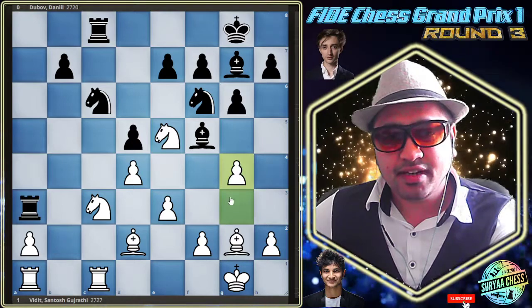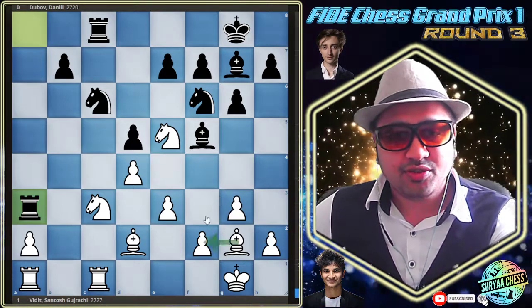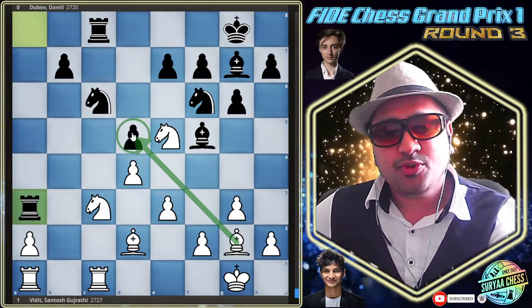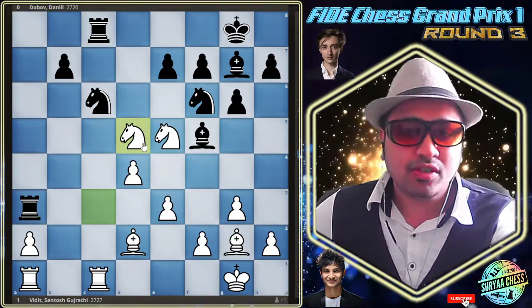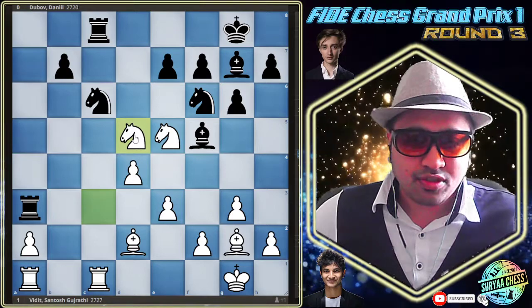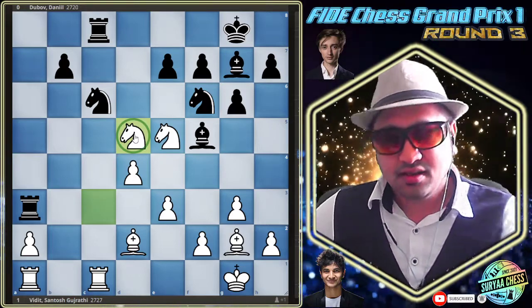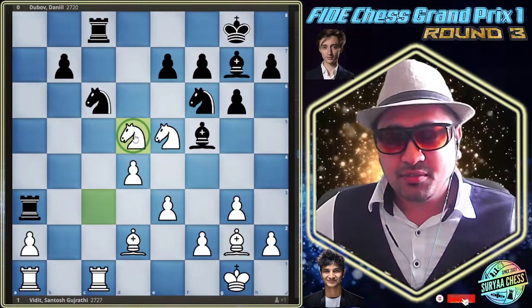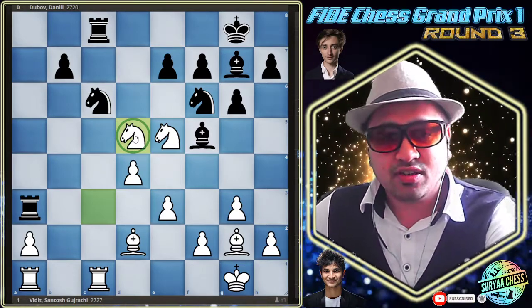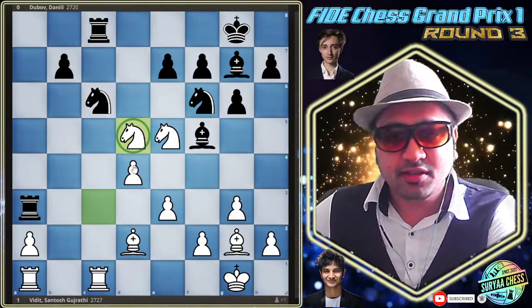The captures happen, and here perhaps you cannot take. If you try to go with this, maybe I'll show you the lines of what can possibly happen. If you go for this pawn, then you're losing a piece here. I'll show you. It is a line of multiple moves. It's not that in one or two moves you'll win the piece. It's like a series.